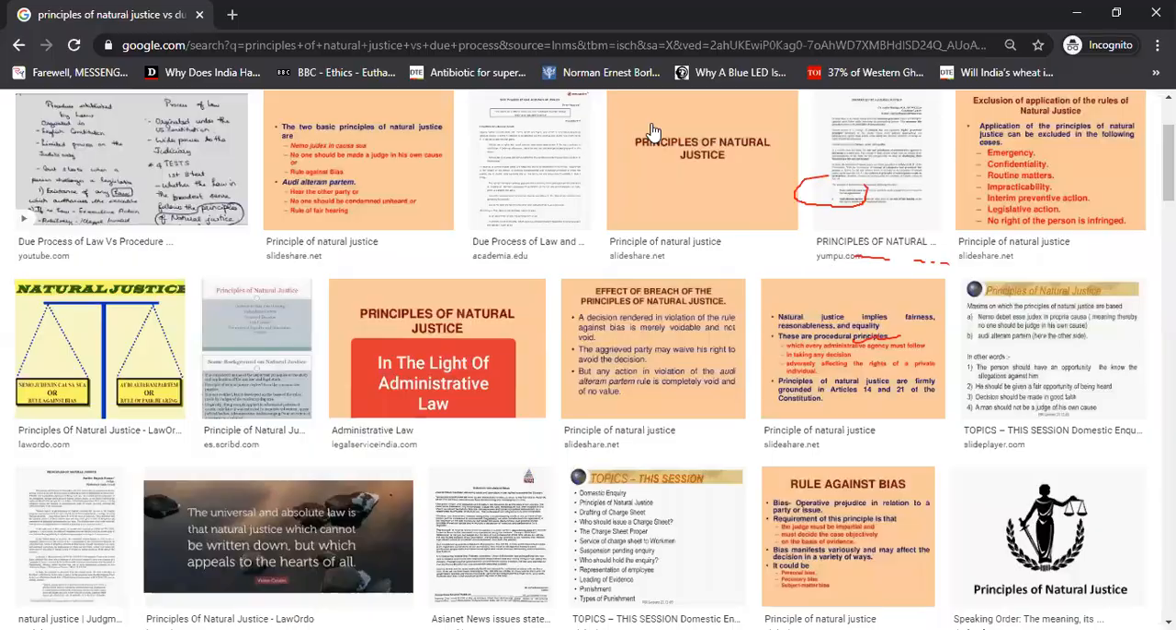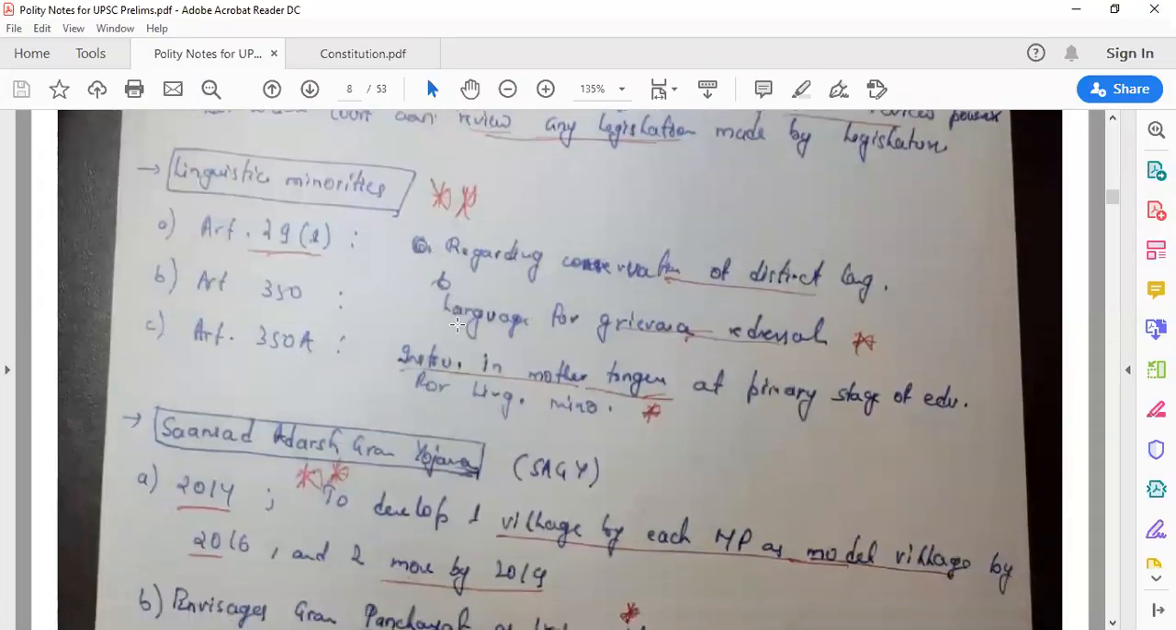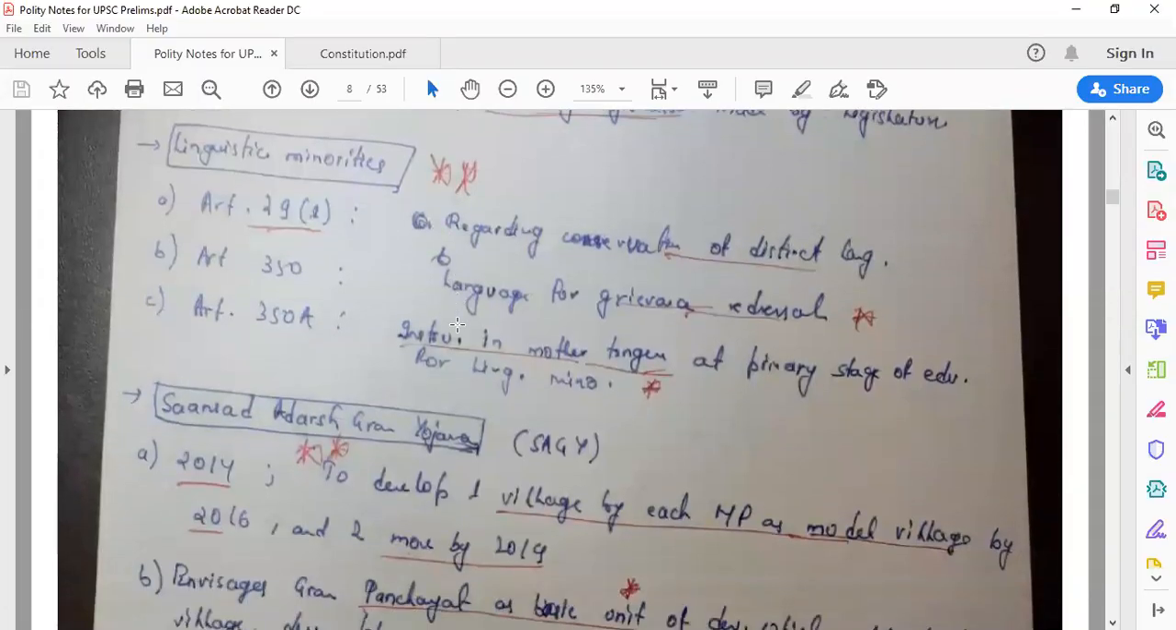Yes, so we have done this. Now let's come back to linguistic minorities. What are the basic constitutional provisions dealing with linguistic minorities? Article 29A. What does 29A talk about? It talks about conservation of distinct languages. It's a fundamental right, because it's between Articles 14 to 35, all of which are fundamental rights.